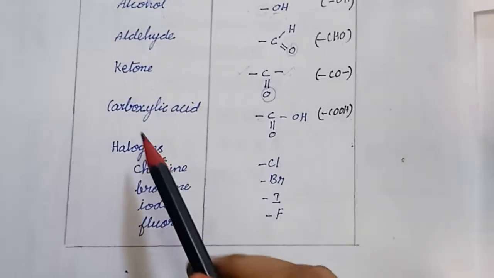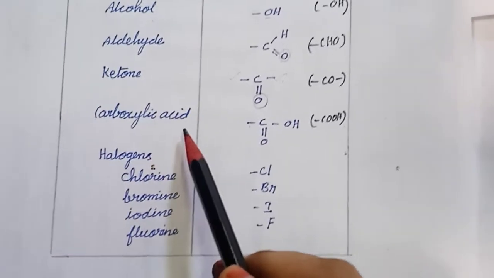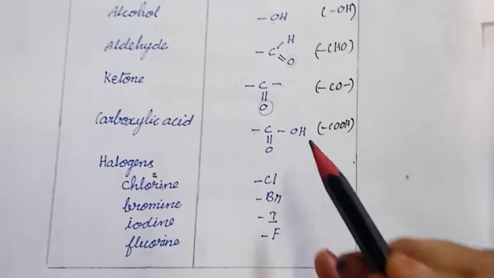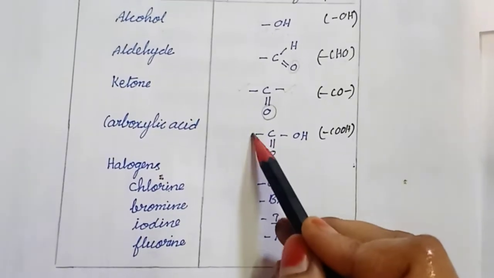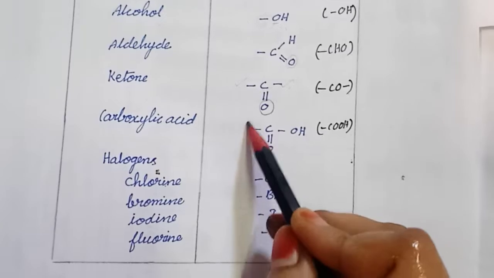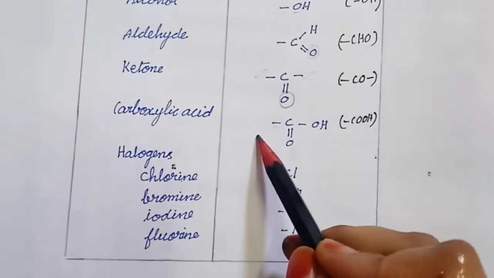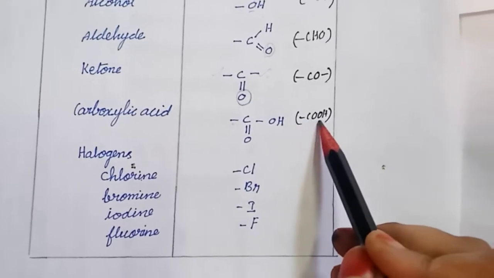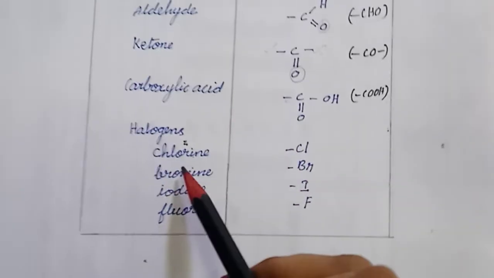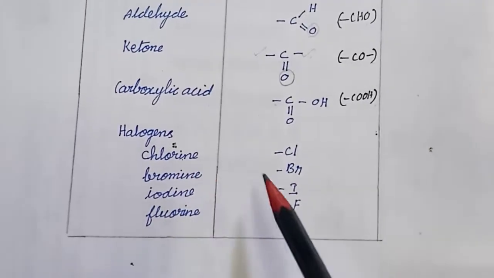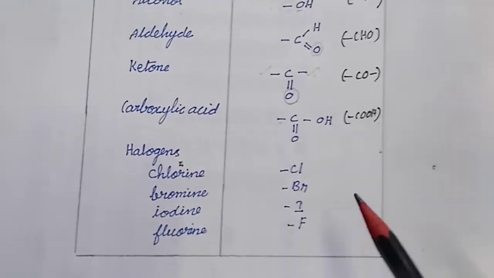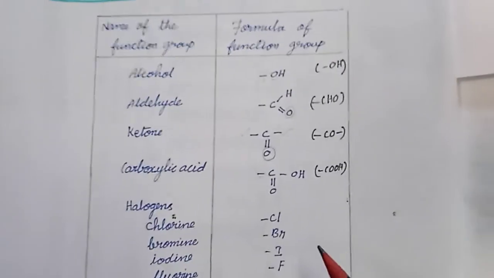And next, carboxylic acid. This is the structure of carboxylic acid. It contains only one linking side, through which it is connected with the hydrocarbon chain. It is simply represented by single bond COOH. And halogen, we know that halogen valency is 1, so it forms a single bond with the hydrocarbon chain.